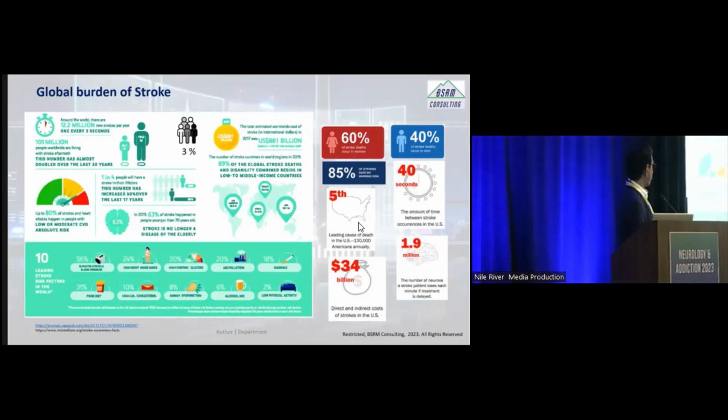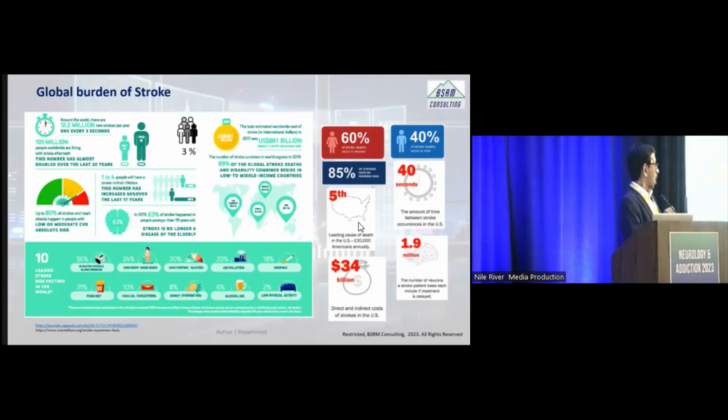One of the key factors in stroke is that early diagnosis is extremely important, as you all know. If you delay the diagnosis by, for example, 1 minute, it causes the death of about 2 million neurons. If you lay them end to end, it's about 7.5 miles. So as you can imagine, the amount of damage that occurs to the brain if you delay.